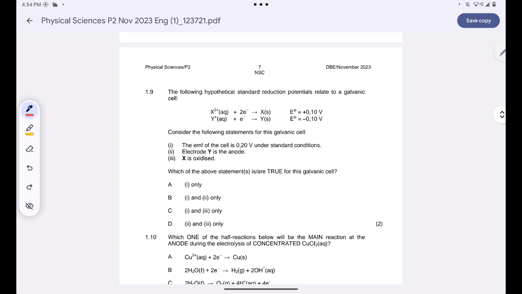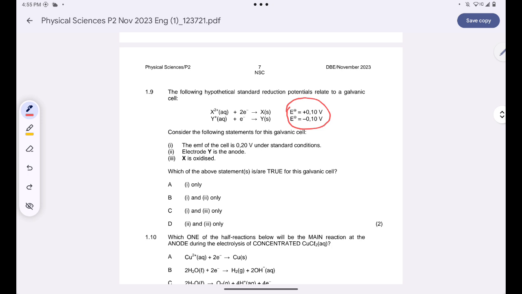1.9, we are told that the following hypothetical standard reduction potentials relate to a galvanic cell. We are given two reactions here. Since you have these two reactions, guys, the one which is less positive than the other will be at the anode. Are you together? I'm looking at the standard potentials here. The one which is less positive than the other will be at the anode, and the one which is more positive than the other will be at the cathode.